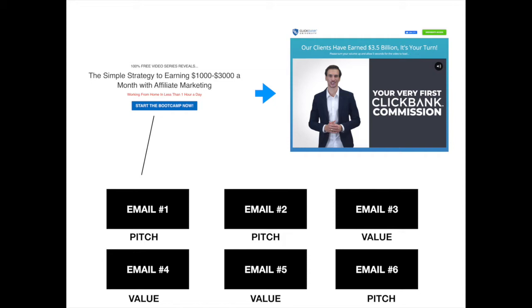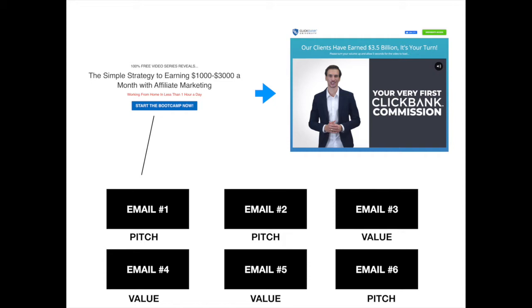The second email will come the following day, and in this email, we're going to pitch them again. We're going to see like, well, maybe they didn't receive the first email. So with this second email, we're going to try to send them back to this ClickBank offer to make a sale, right? And then the next 3 emails are going to be value emails.